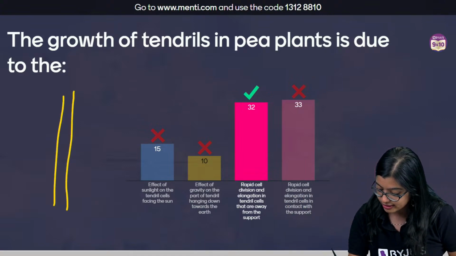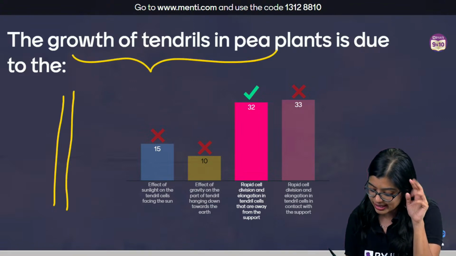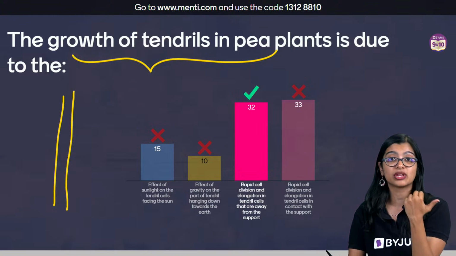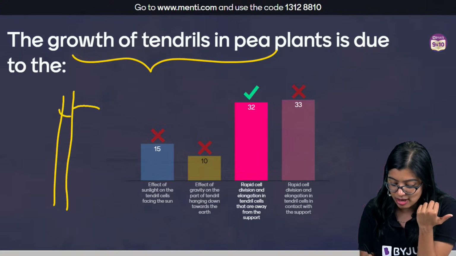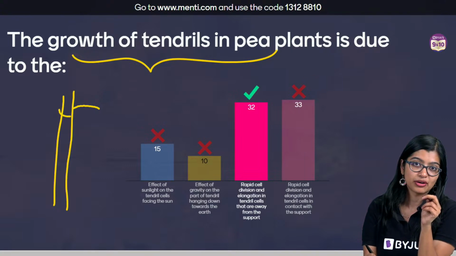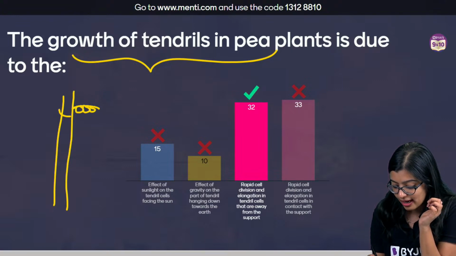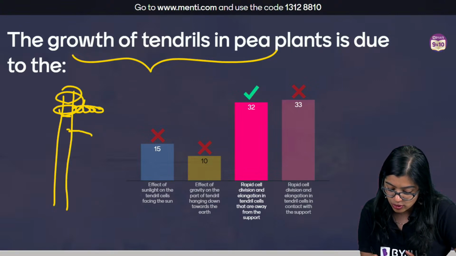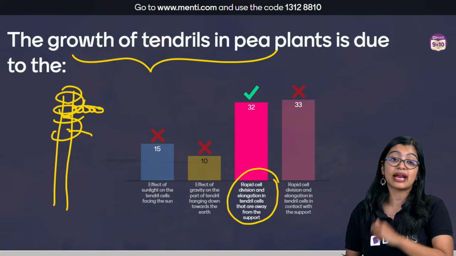Which is correct with respect to growth of tendrils in pea plants? Rapid cell division and elongation in the tendril cells that are away from the support. I told you, right? Once it comes in touch, it's not that the cells at the touch point are growing forward. Understand that. Stimulus is here. Now from here the cells away from it will start growing, and as a result, this will keep getting pushed forward. If the touched cells grew, then the stimulus would not be there at all times. Which is why this right here is the correct answer.